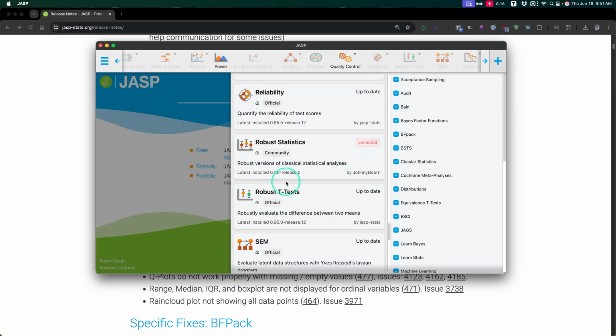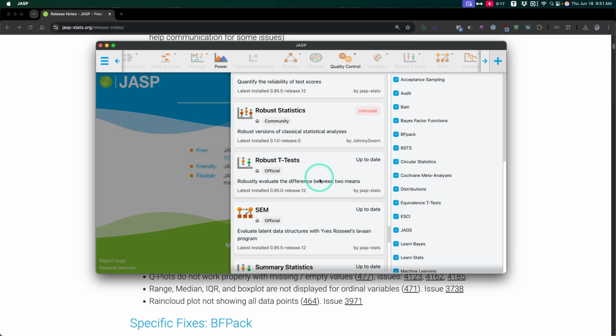I'm not sure. There, I installed Robust Statistics by Johnny Dorn. This is adding Bayesian modeling to classical statistical analyses. I probably won't be doing a video on this module. There's some Bayesian stuff in there that I'm just not sure of, so it would not be a good idea to have a tutorial where I'm not fully versed in that.